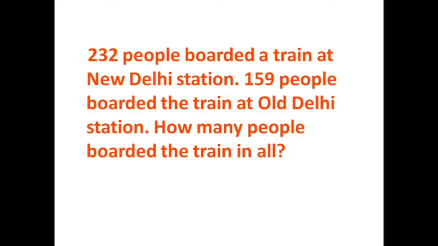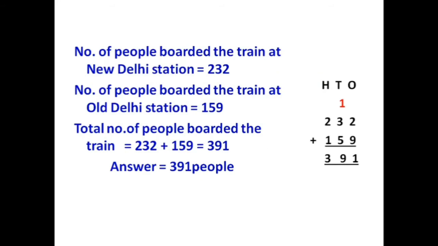Next question. 232 people boarded a train at New Delhi station. 159 people boarded the train at Old Delhi station. How many people boarded the train in all? In the question, we saw how many people boarded the train in all. When you see that in all, it is to find out the total number of people who boarded the train. So let us begin with the statement.